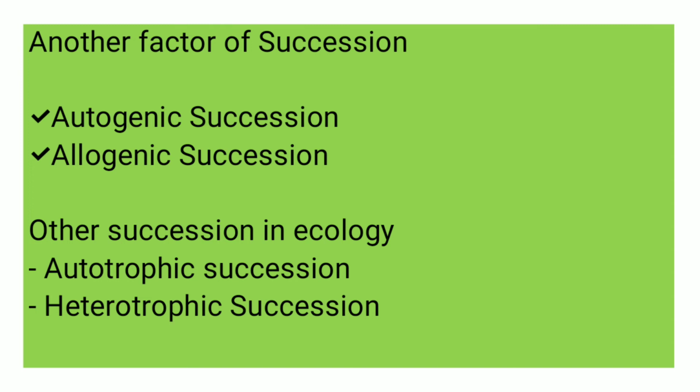Heterotrophic succession is characterized by early dominance of heterotrophs, predominantly in organic matter. For example, in a stream heavily polluted with sewage, energy is at maximum at first but in the long run gradually declines. That is the difference between autotrophic and heterotrophic succession.